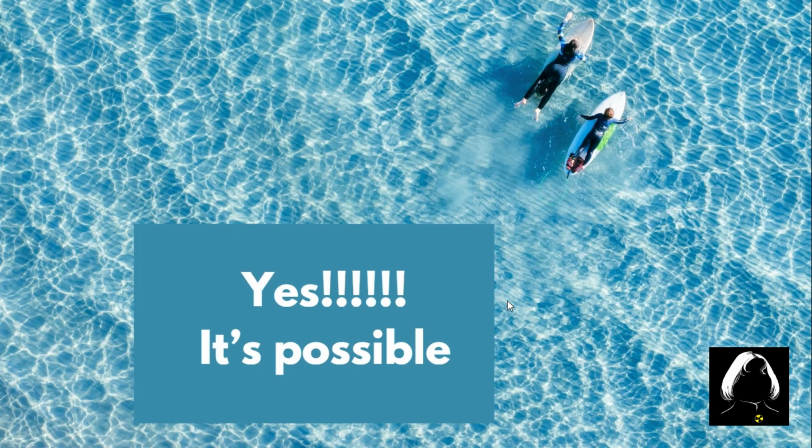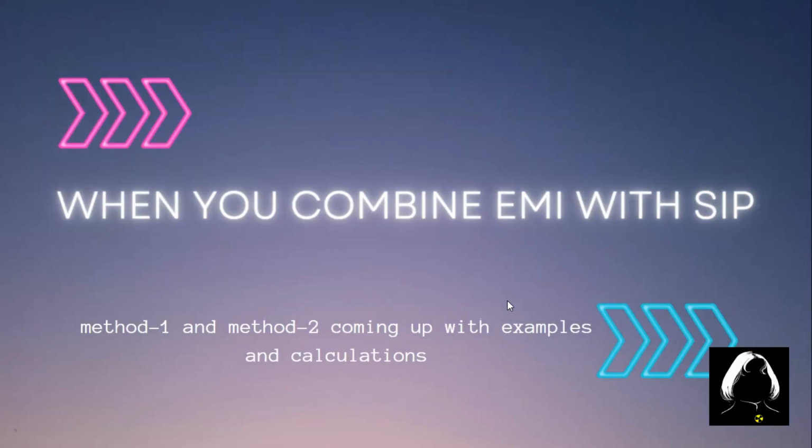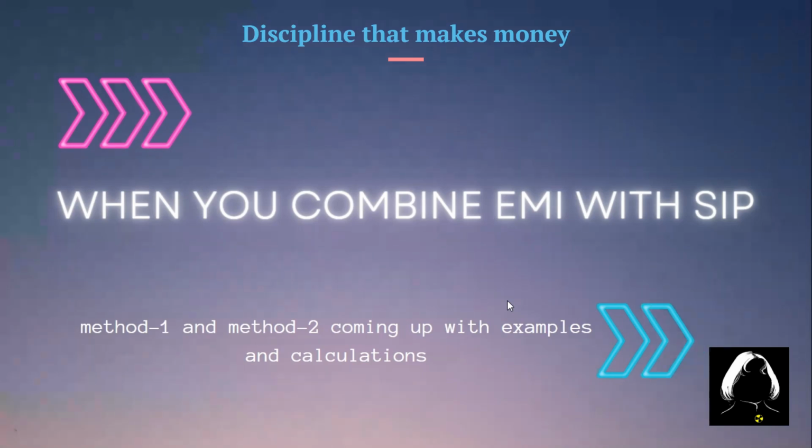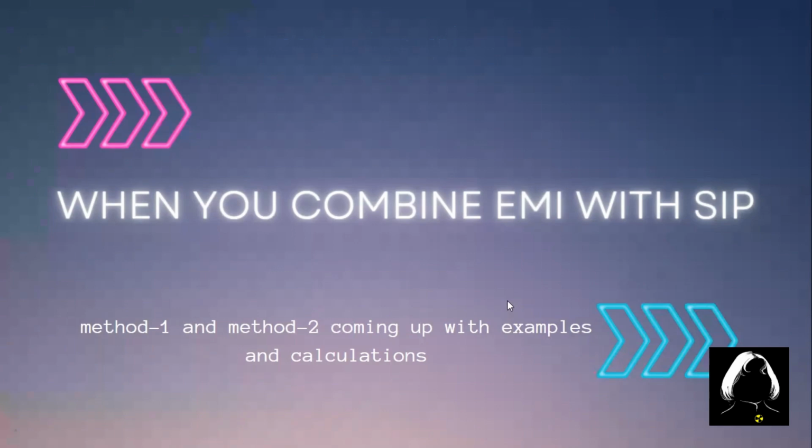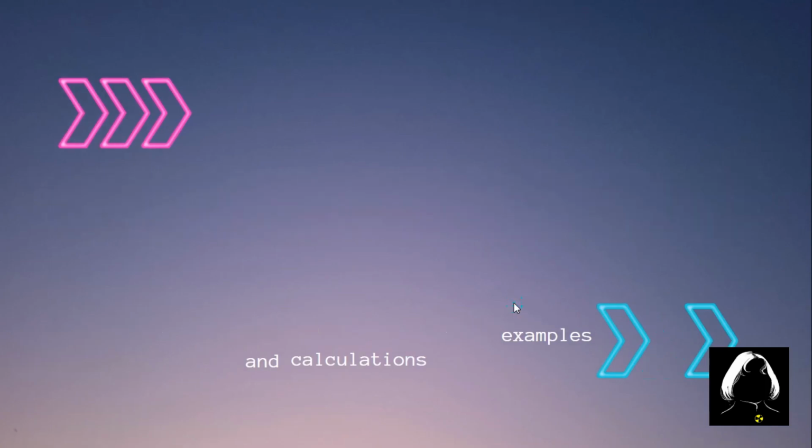As it is possible to make your home loan interest free virtually by combining your EMIs with SIP. SIP is nothing but systematic investment plan. If you are new to this word, please do watch my last week's video. Even if you are new, you can still continue with this video. We'll be discussing it quickly in this video as well. So we'll start with method one.